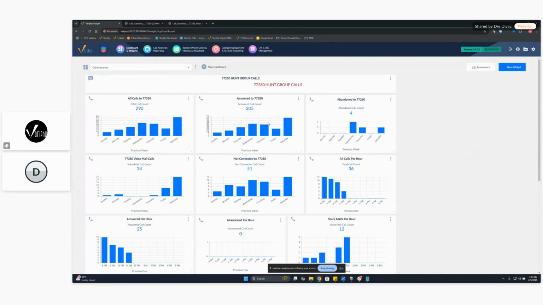Now, how we use our call scenarios to create these widgets is very similar to how we did it on the ad hoc search, or if we created a report. So we're looking at this now, an answered count to 77280 for the same time period. So these are all, you see at the bottom here, previous week that I'm looking at. There's some previous days, and we'll talk about that here in a minute. So you can see that the answered call count now shows up here. So you can see it's the same as the report, but just a little easier way of viewing it in our dashboards. Same, the answered call count going to 77280.